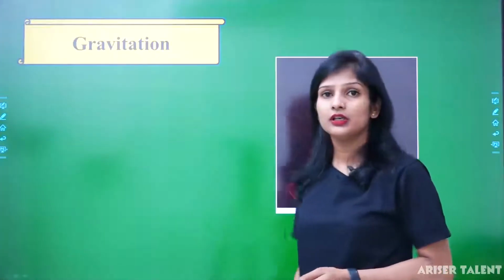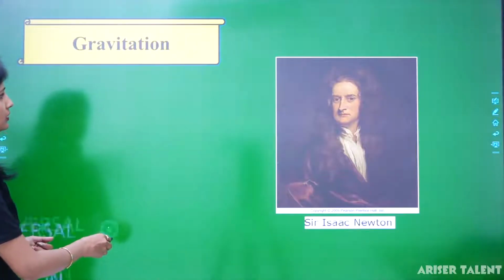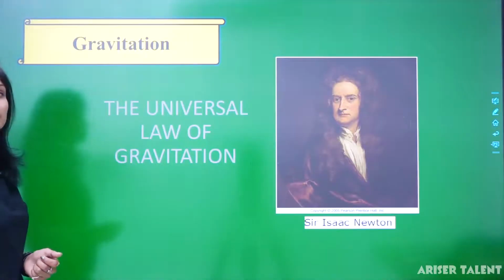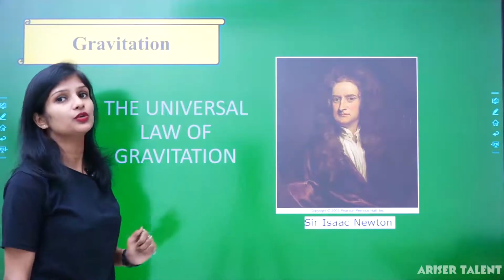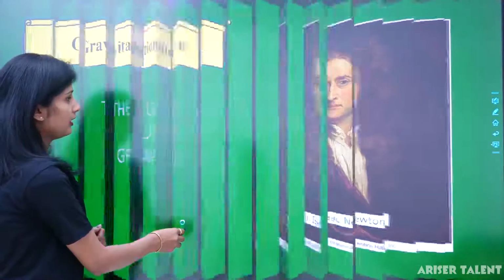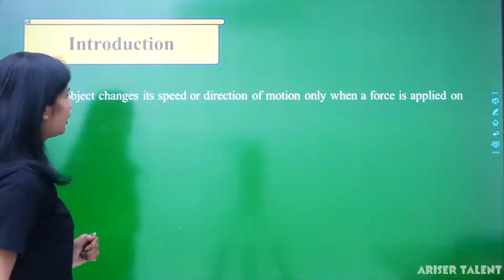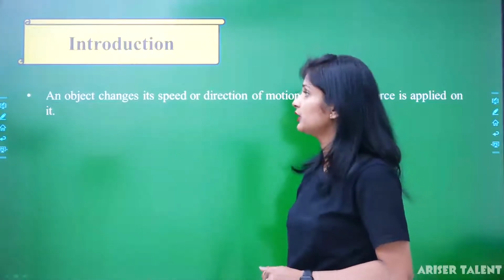Sir Isaac Newton is the scientist who invented and stated the universal law of gravitation. Firstly we will start with the introduction of gravitation.